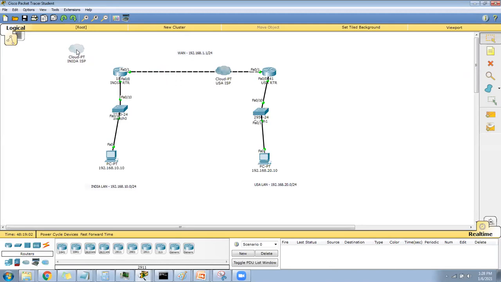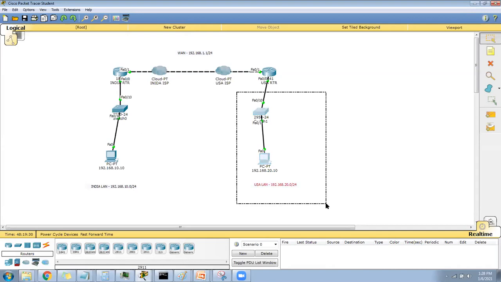How is it for the internet? If you have an ISP here and you are connecting to the internet, that time we use 0.0.0.0 to reach the internet. But we don't generally use it for office to office communication, because there we know the destination. So in this lab, if you know the destination, we use the static route. If you don't know the destination, we use the default route. And the default route is generally used for the internet.